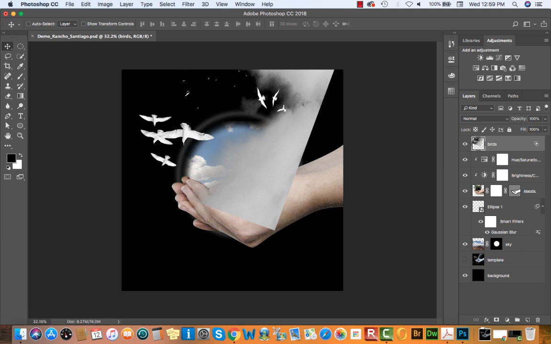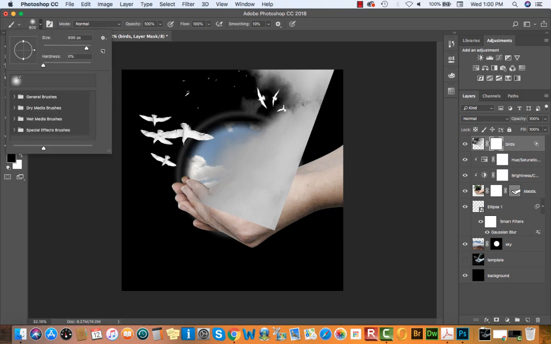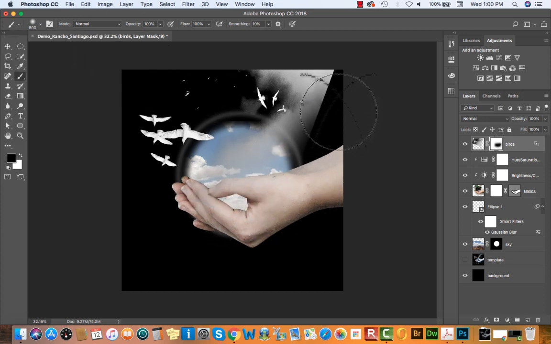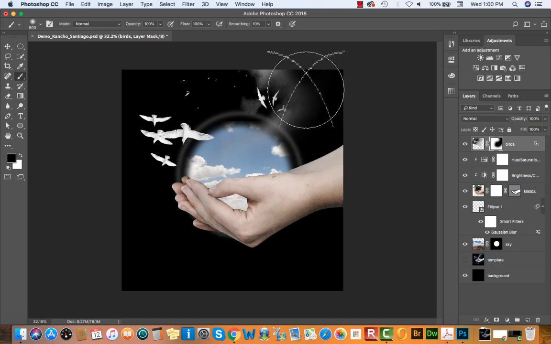The birds look beautiful. I'm going to keep this bird layer selected, add a layer mask here, and press B to access my paintbrush. I'll make my paintbrush really large. I'll also make my paintbrush really soft. And using a 100% opacity, I'm just going to brush over the edge of this photograph, just to give it a nice soft edge. That's going to give us some nice white birds.